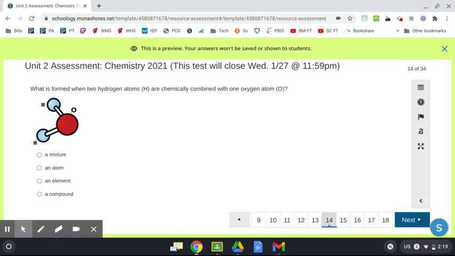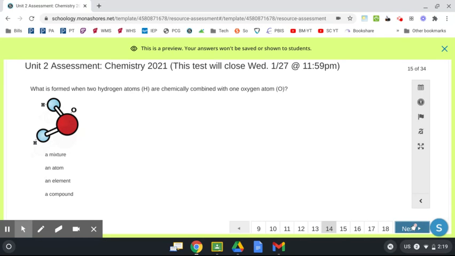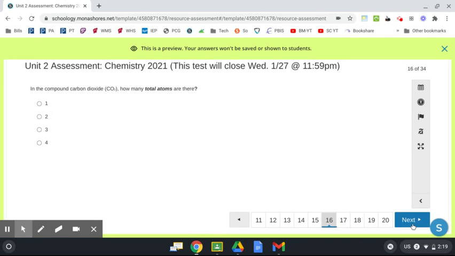Number 13, what is formed when two hydrogen atoms are chemically combined with one oxygen atom? A mixture, an atom, an element, a compound. Number 16, in the compound carbon dioxide, CO2, how many total atoms are there? 1, 2, 3, 4.